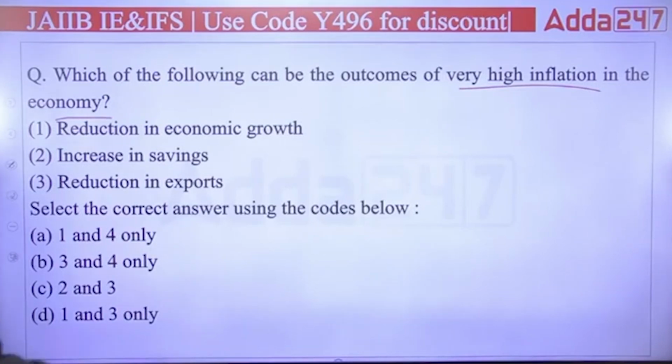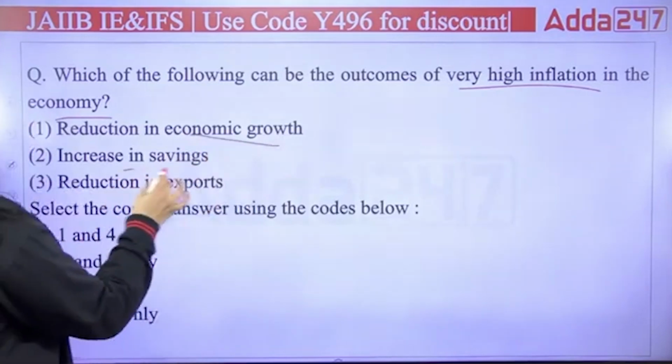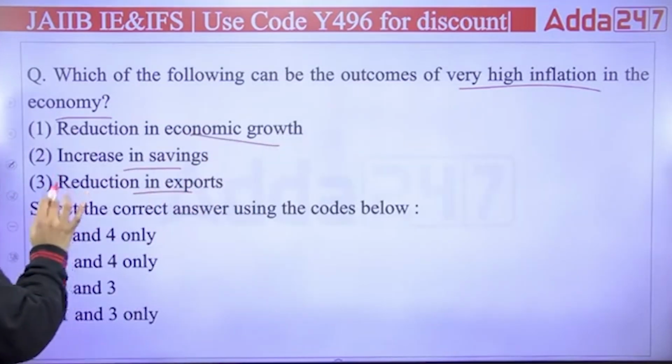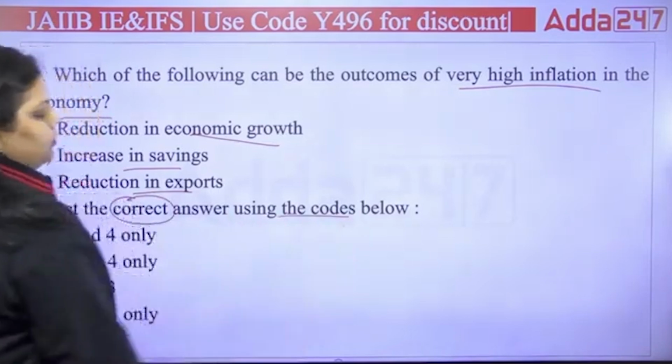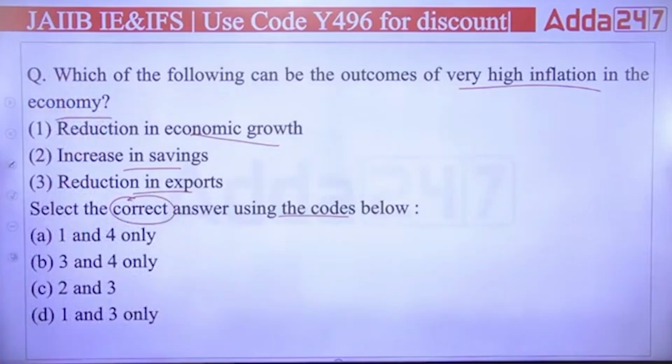First, reduction in economic growth. Second, increase in savings. Third, reduction in the exports. Select the correct answer using the codes below. A, B, C or D.